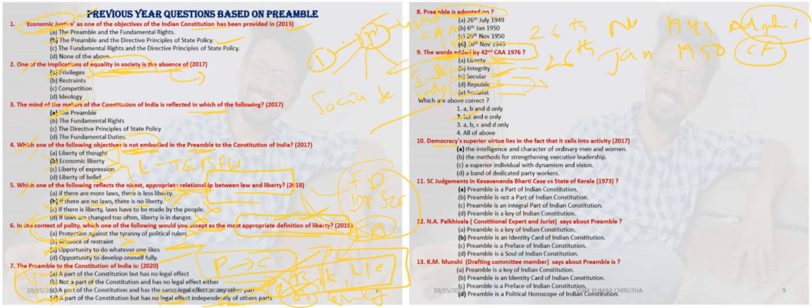Democracy's superior virtue lies in the fact that it calls into activity the intelligence and character of ordinary men and women. Democracy's superior virtue means that democracy is the ultimate power. The power lies with the people. People can elect their representatives directly or indirectly. That is the democratic republic. India is a democratic republic country. So let's see what options are available. Intelligence and character of the ordinary men and women, this is the best solution for this question.